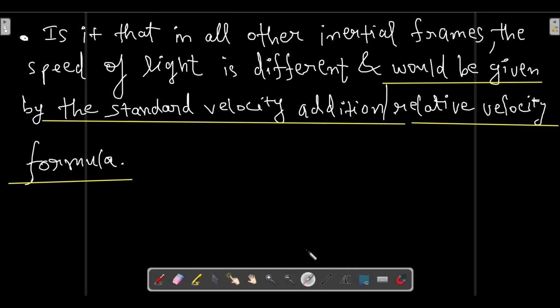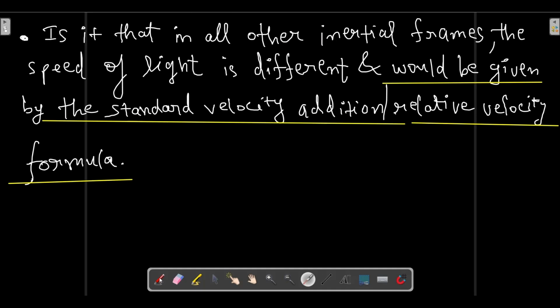So it was assumed in those days that in inertial frames other than ether, when you try to measure the velocity, the velocity of light could be found by the standard velocity addition or relative velocity formula, or the vectorial triangle law of addition. By that method we can find the velocity of light in different inertial frames other than ether, frames which are moving with uniform velocity. So that was the assumption during those days.